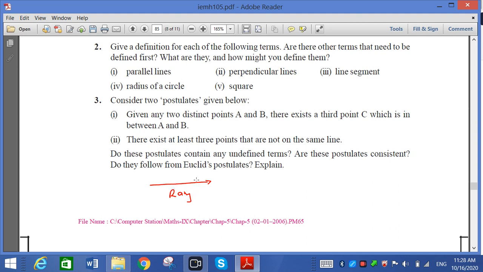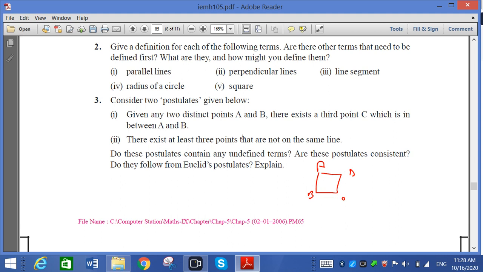Angle, two rays. If I want to describe angle, then two rays. Here it is angle. So when two rays have the same initial point, we can say angle. Plane and then quadrilateral. So definition of quadrilateral is a closed figure made of four line segments is called quadrilateral.